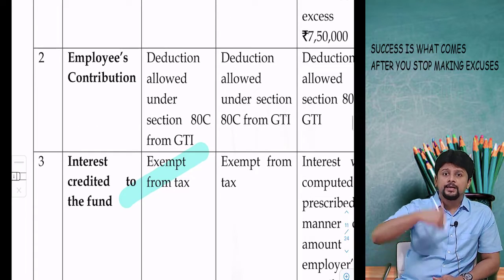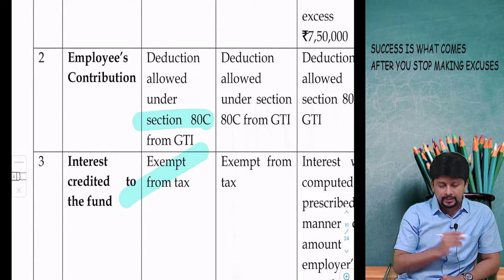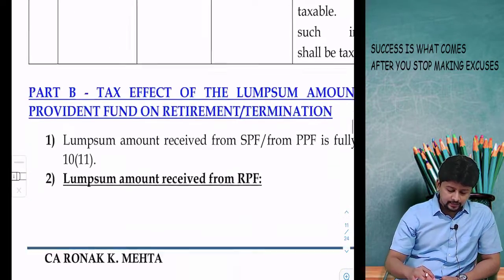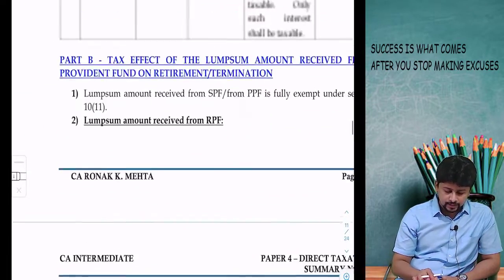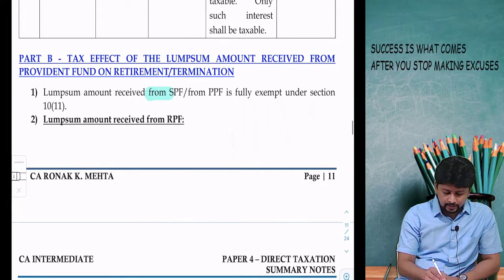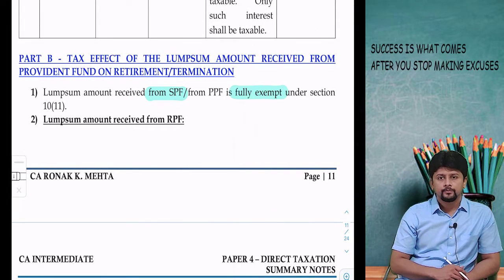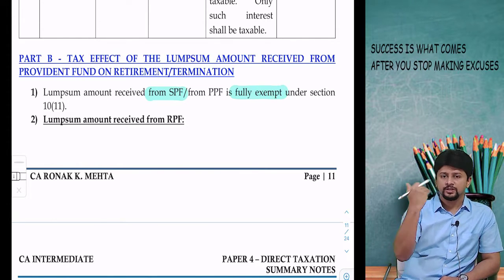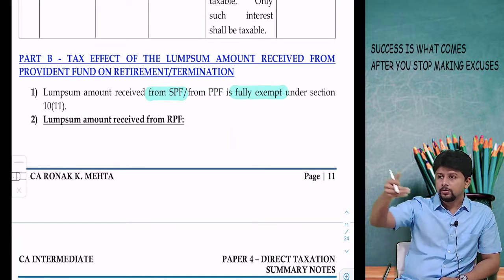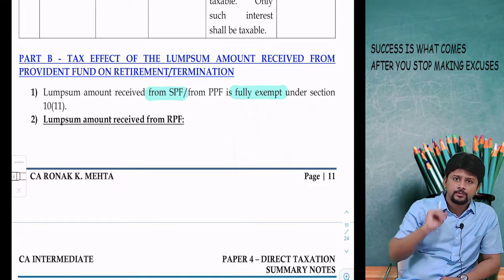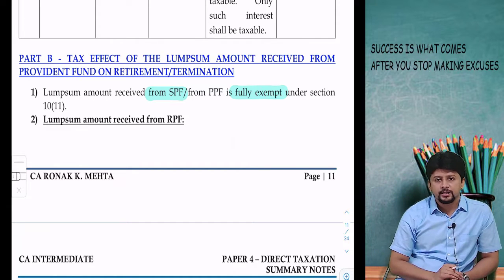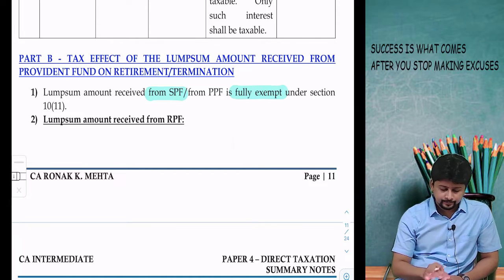If the employee himself makes a contribution, he will get a deduction under section 80C from gross total income. And when he will receive the lump sum money from statutory provident fund, that will be fully exempt. So government employees are going to enjoy tax exemptions. Lump sum amount received will be exempt. During service period, contributions will be exempt. And if I make a contribution myself, I will get a tax deduction under 80C.